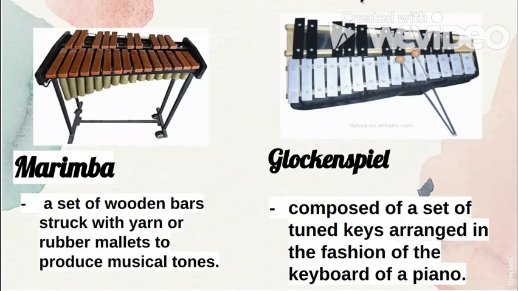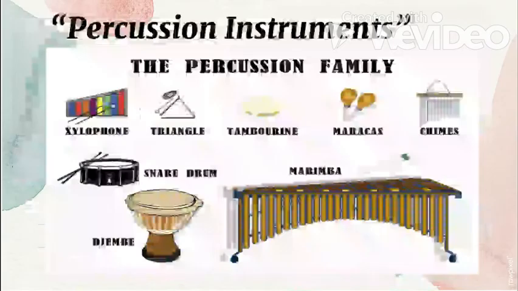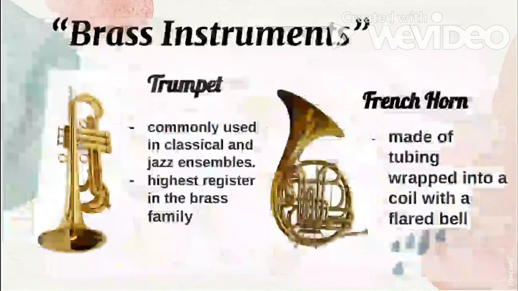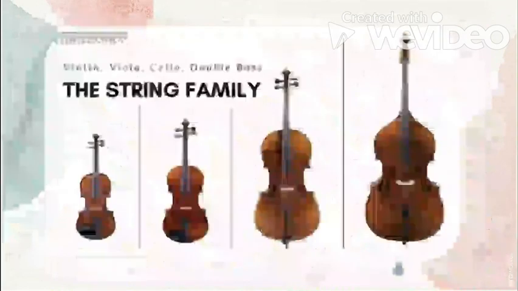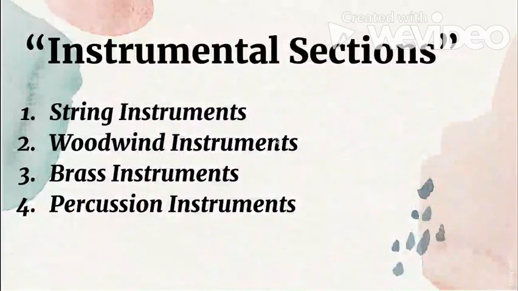So again, class, what are the four sections of musical instruments? We have, first, string instruments, woodwind instruments, brass instruments, and percussion instruments.